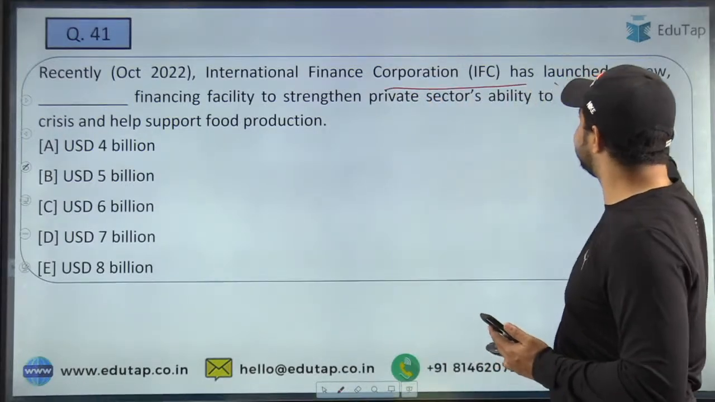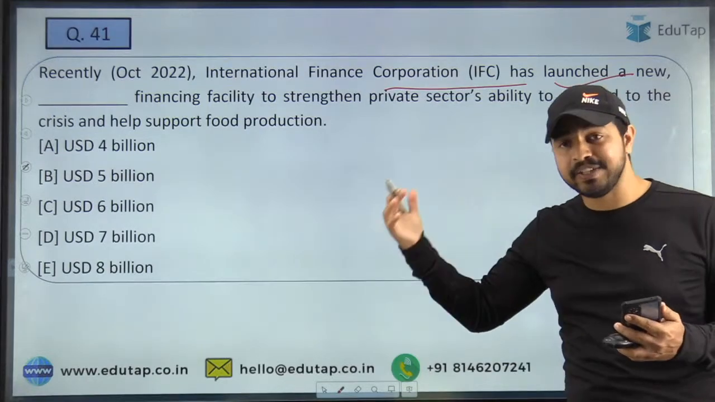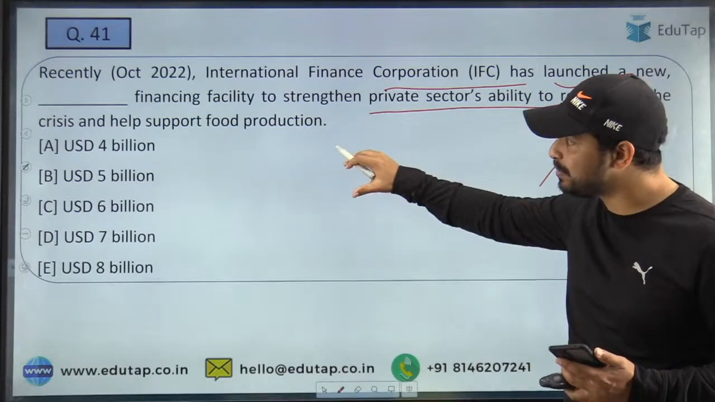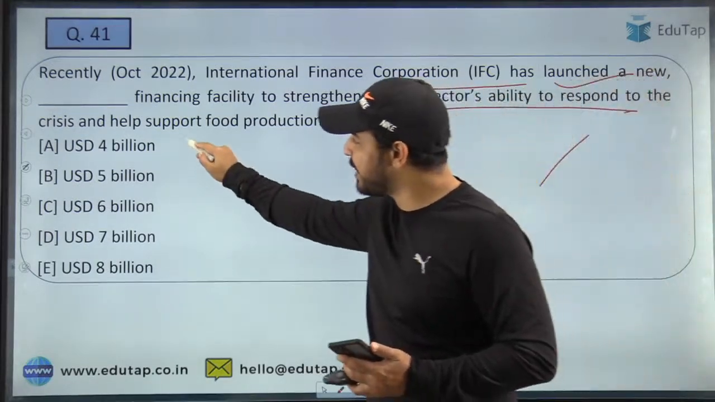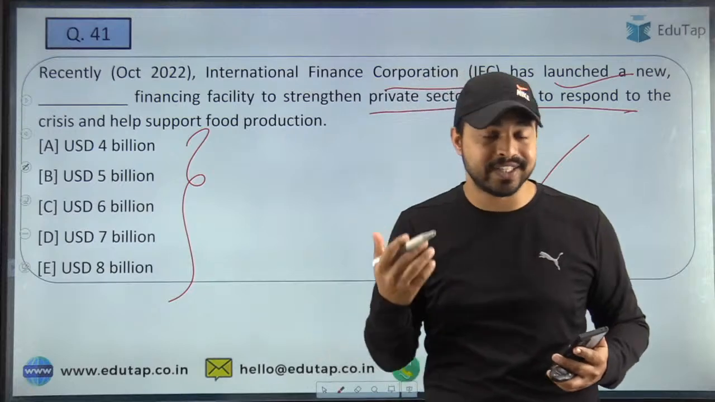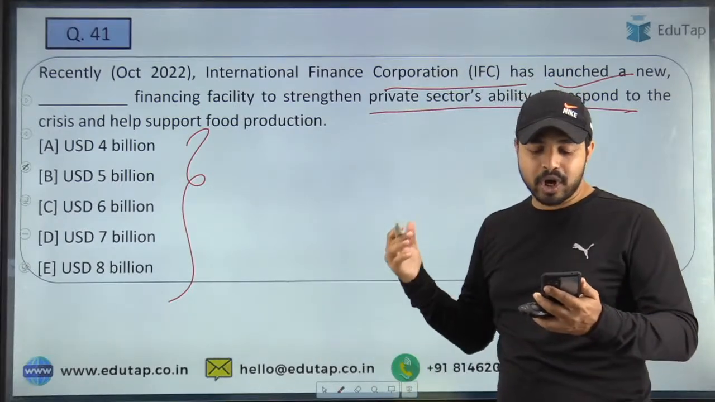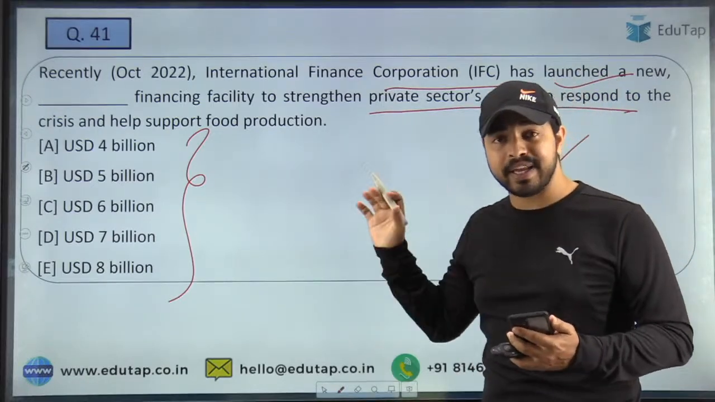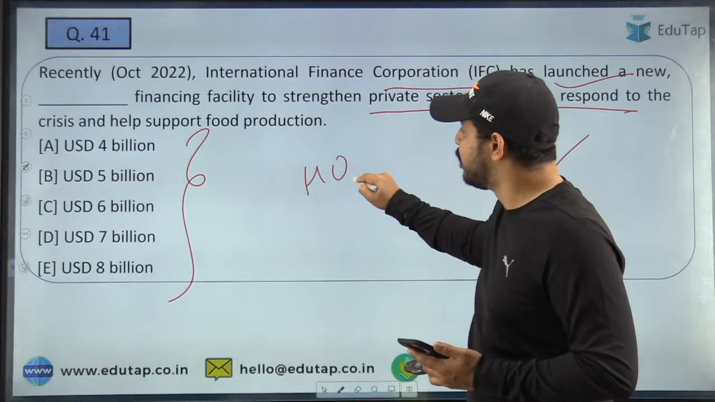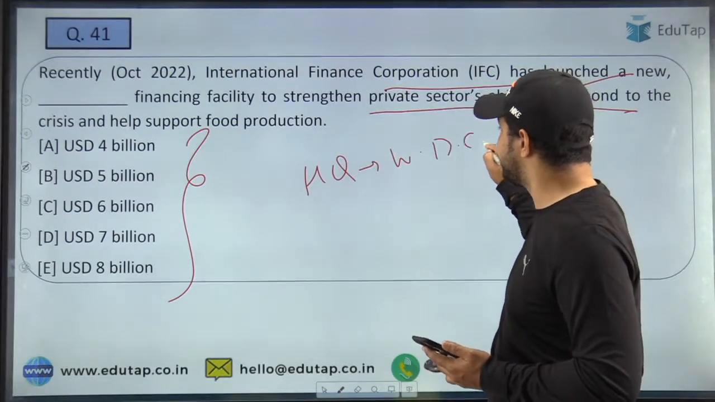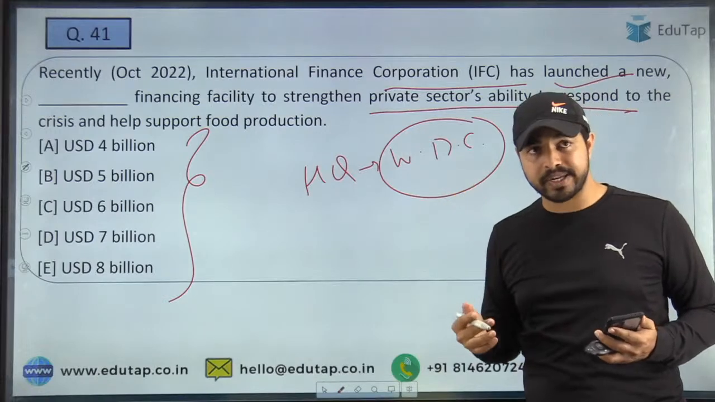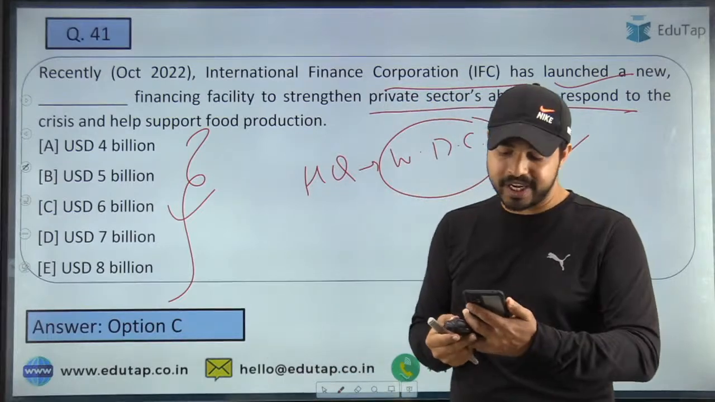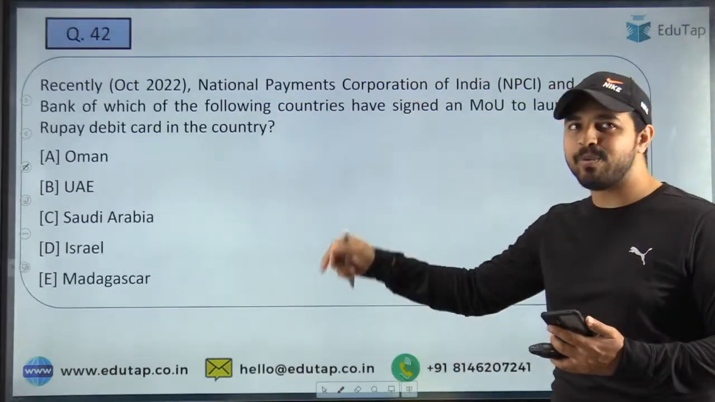International Finance Corporation has launched a new dash financing facility to strengthen the private sector's ability to respond to the crisis and help support food production. तो यहाँ पर आपको मुझे ये अमाउंट बताना है जो कि फाइनेंसिंग फैसिलिटी लॉन्च की है IFC ने. तो guys, when I talk about IFC, IFC इज बेसिकली अ पार्ट ऑफ द वर्ल्ड बैंक ग्रुप, ठीक है। IFC का हेडक्वार्टर है वॉशिंगटन डीसी के अंदर, जहां पर आपका वर्ल्ड बैंक का भी हेडक्वार्टर है। The right answer to this question is option C, that is USD 6 billion, and once again everybody has given the right answer. Now moving on to the next question.